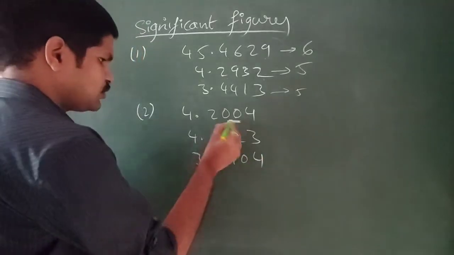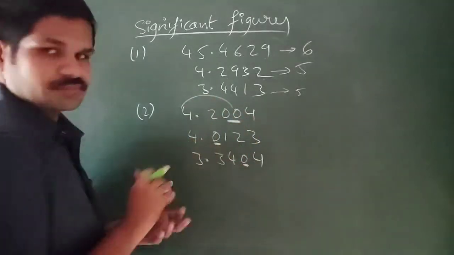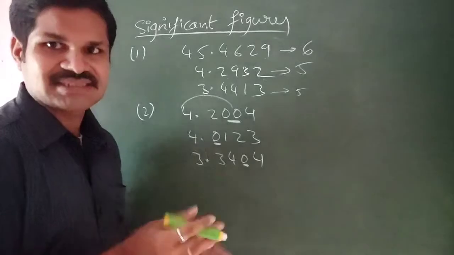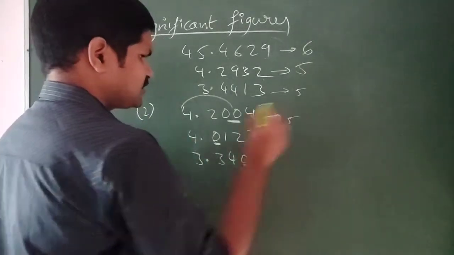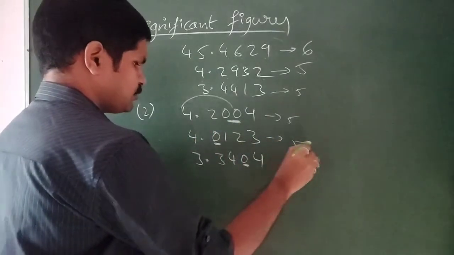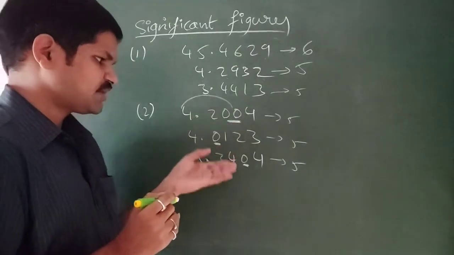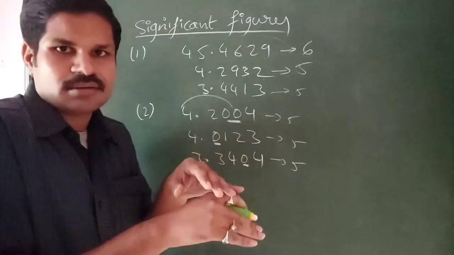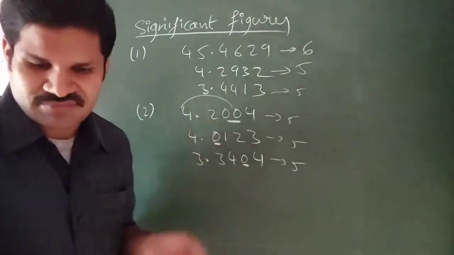Here the zeros are present in between the non-zero terms. So that means they are also considered as significant figures. That means here 5 significant figures are present. So 1, 2, 3, 4, 5. And here 5 and here also 5. The number of zeros is different here, but as they are present in between the non-zero digits, they are also considered to be significant.